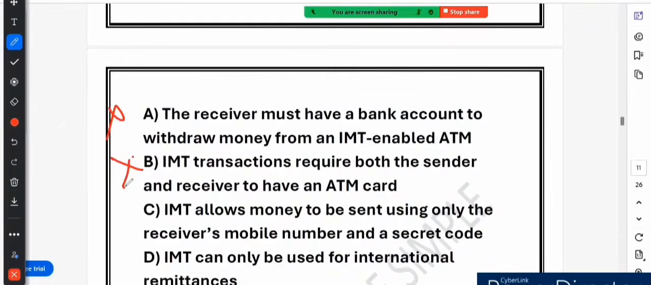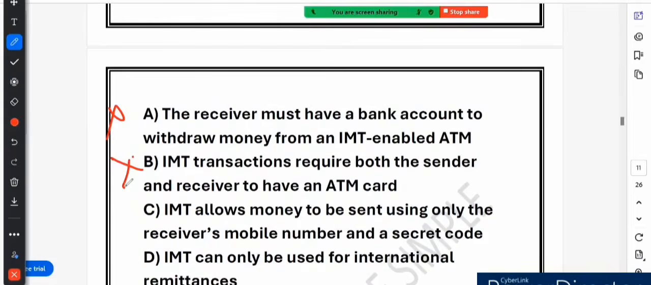With IMT, he can transfer funds to their mobile number, and they can withdraw the cash from an IMT enabled ATM using the secret code.